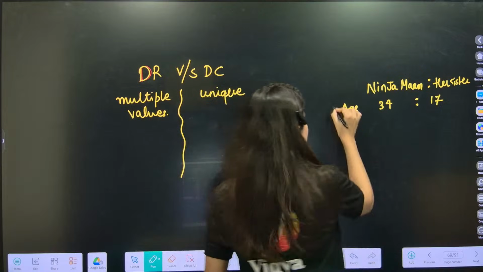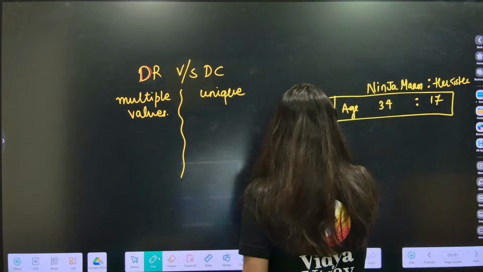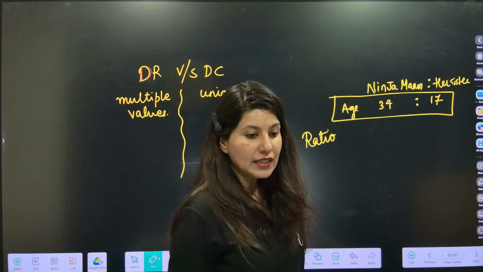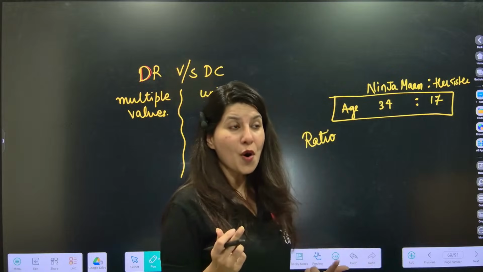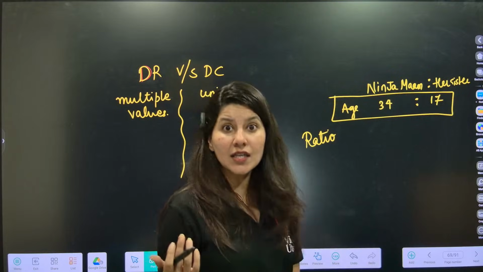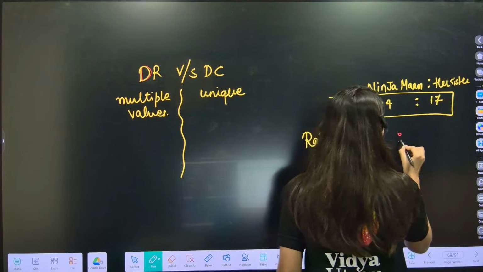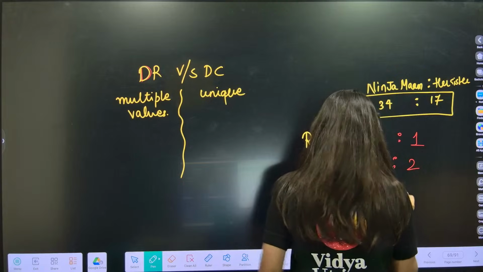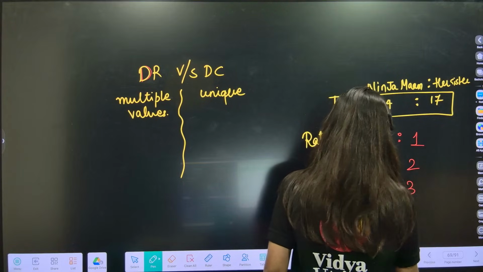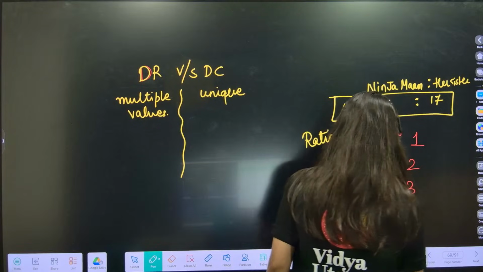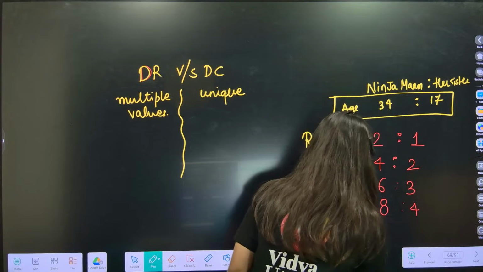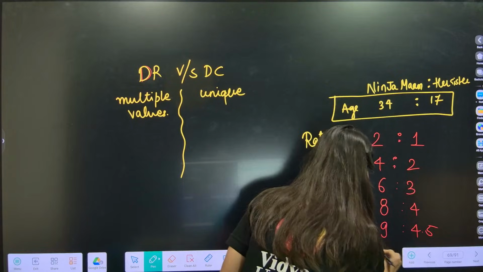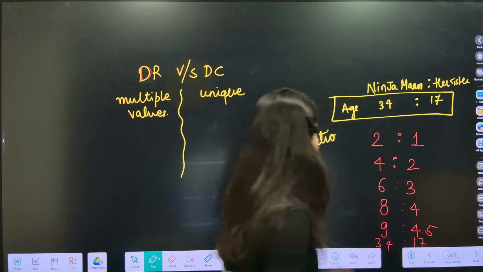This is the original value. But if I talk about the ratio of Ninja Ma'am's age and her sister's age, don't you think it will be 2:1, 4:2, 6:3, 8:4, in fact 9:4.5. And you know what? 34:17 is also a ratio.